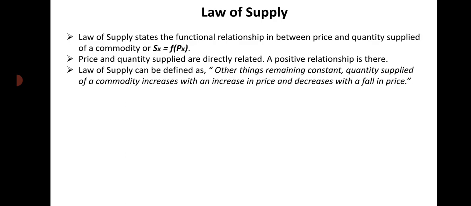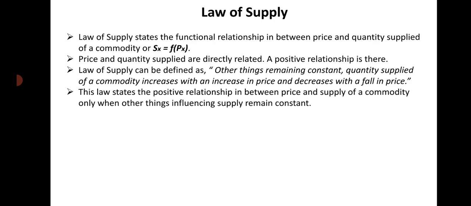Now we'll come to the definition of the law of supply. How is it defined? It is defined as: other things remaining constant, quantity supplied of a commodity increases with an increase in price and decreases with a fall in price.